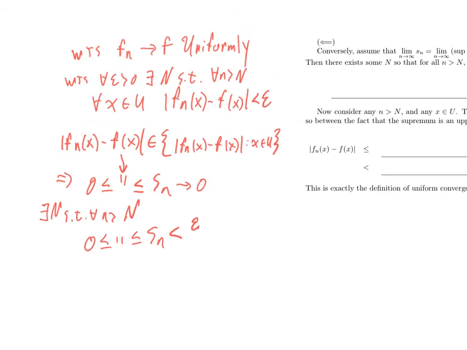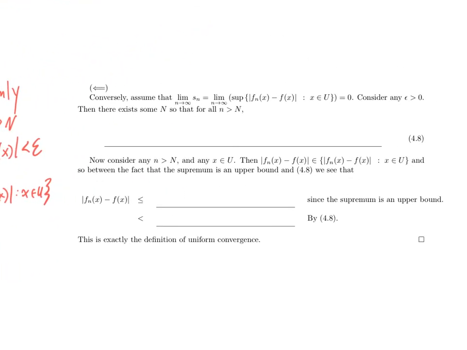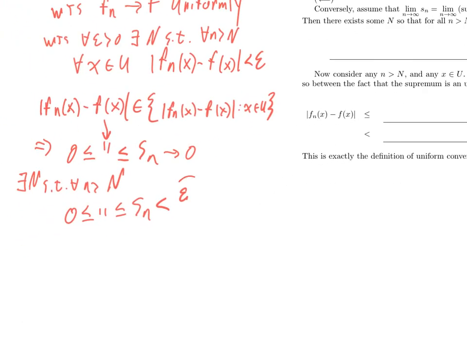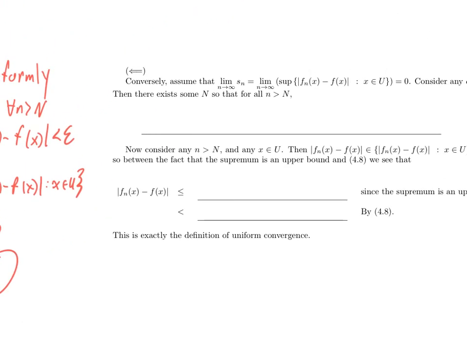So let's write that down. Let's assume that the limit of S sub n is equal to 0. Consider any epsilon bigger than 0. Then I know that epsilon is what I'll eventually want. There exists some big N such that for all little n bigger than big N, the absolute value of S sub n minus 0 is less than epsilon, so that in particular, S sub n is less than epsilon.